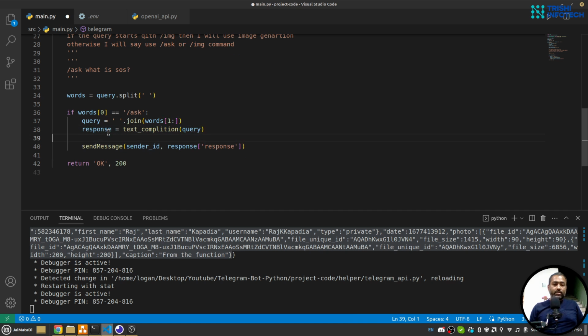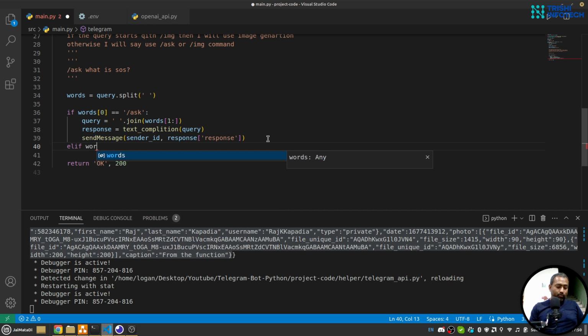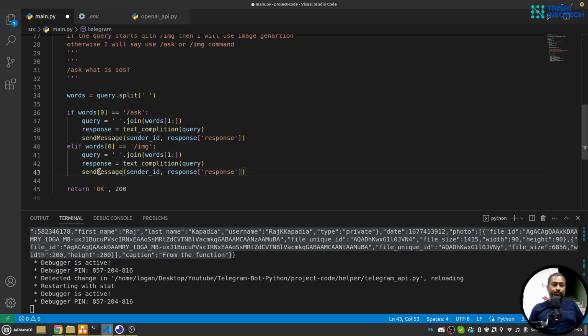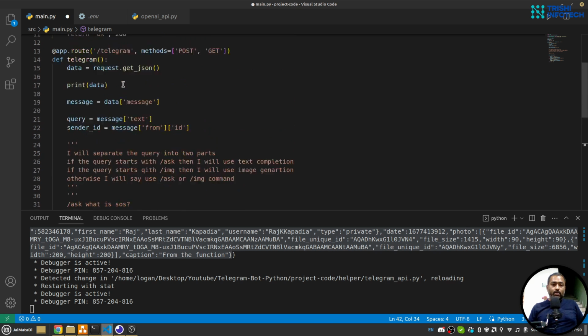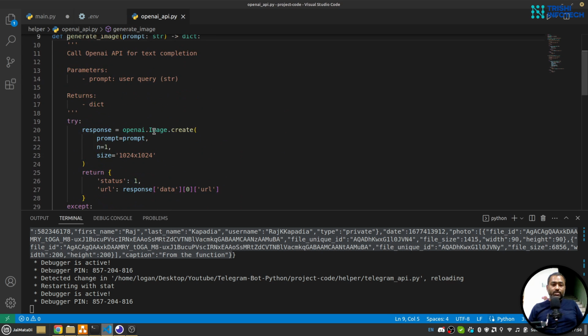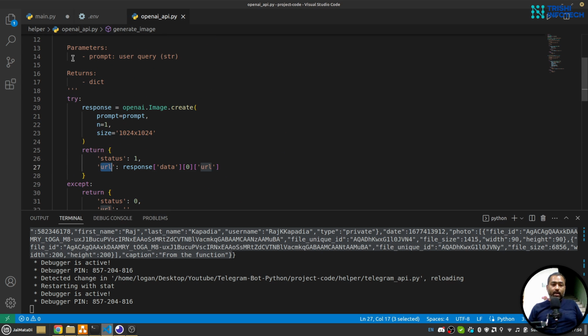I'll use this thing. Okay, so I'll generate a response using query, and then I'll send a message, and let's say else if words 0 is equal to, let's say, img. So in that case, let me copy this. Okay, and in that case I'll use generate image, and if I go to generate image it sends a URL.